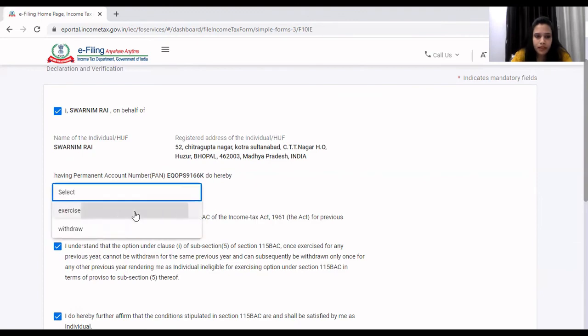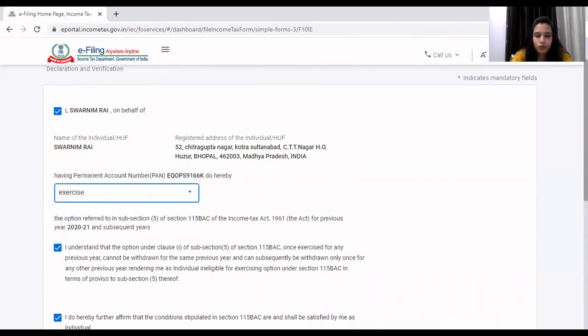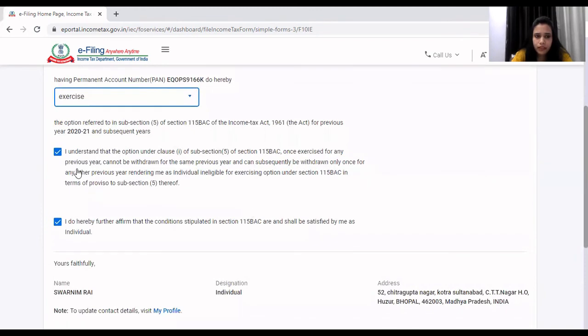So I'm exercising. Then you need to further tick on this button. It says that you have understood section 115 BAC subsection 5 clause 1. Earlier in this video, I have explained this subsection. This subsection is very important.